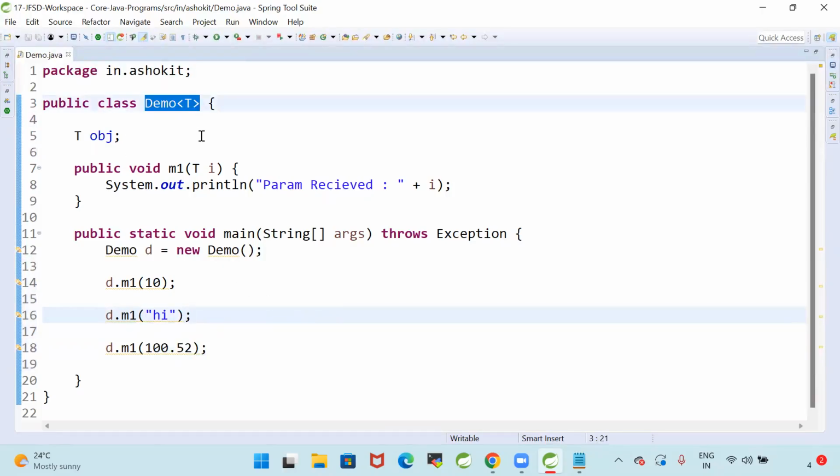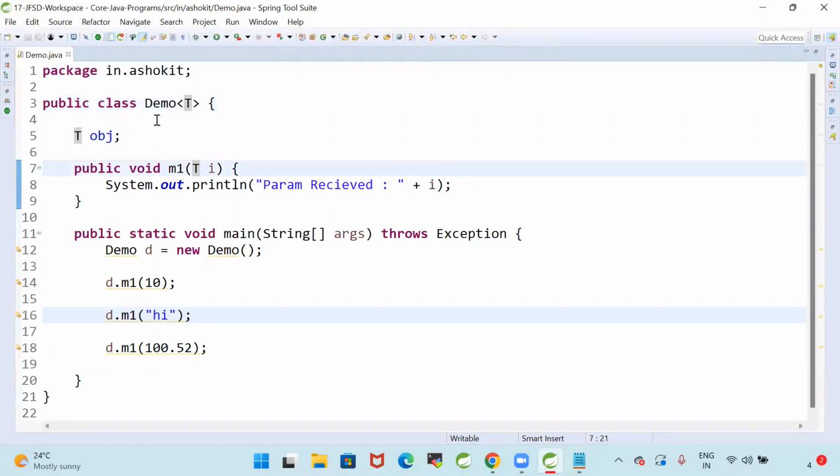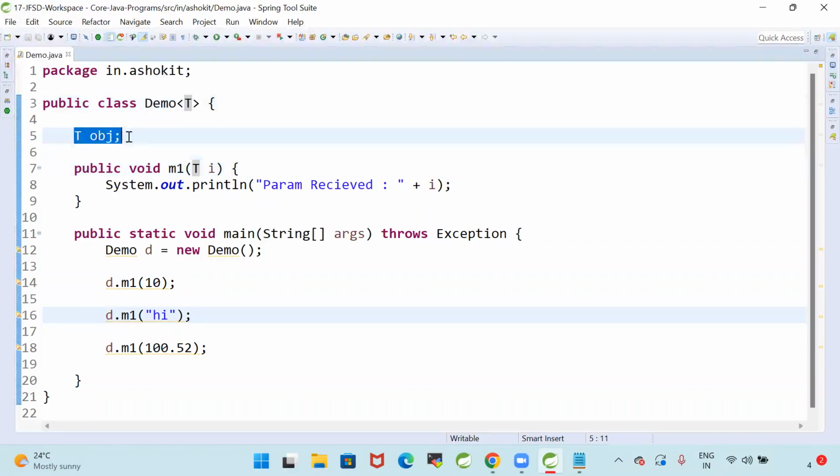Now see here, Demo of T, I'm representing a type. That means the Demo class can hold any object. This T represents a type, Demo of T. This is a diamond operator. The diamond operator is used to represent a type. Demo of T, T of obj. Obj is a variable that can hold any value.